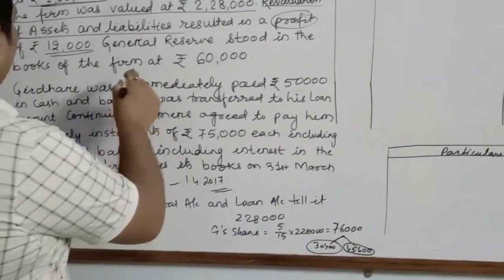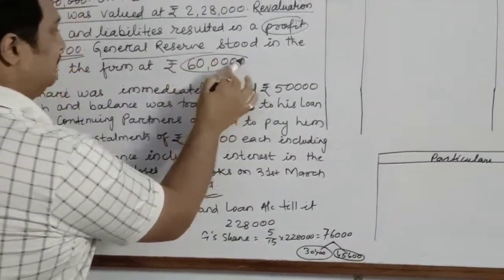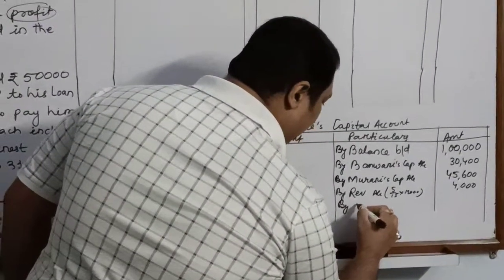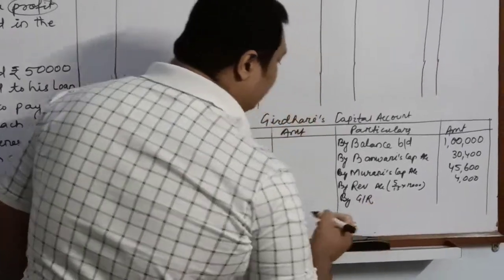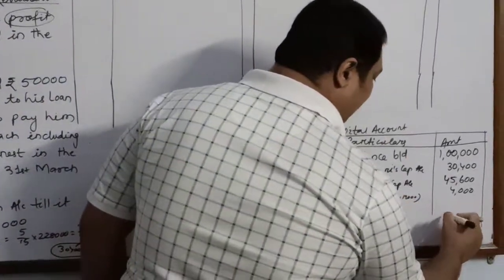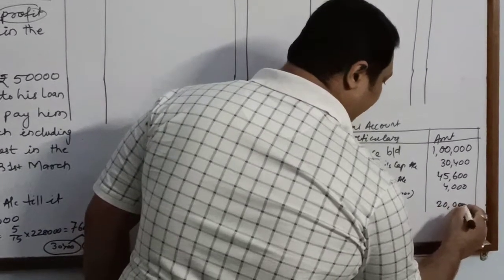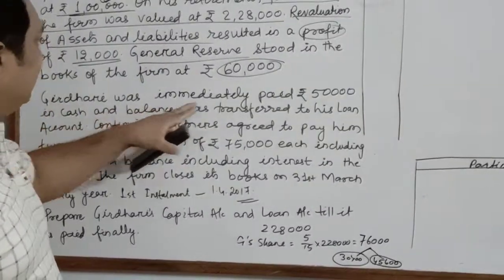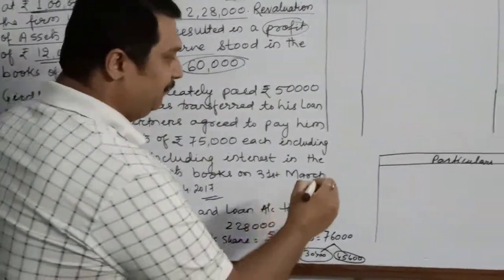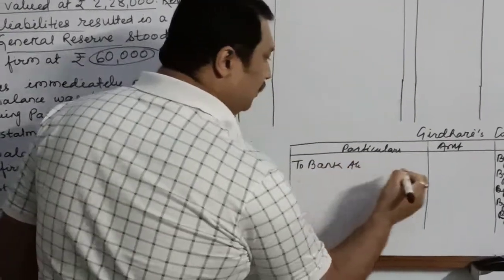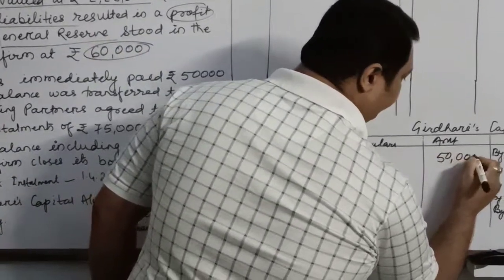Next is general reserve of rupees 60,000. So he must also get a share of the 60,000 by general reserve. 60,000 is the firm's general reserve. So his share, 5 by 15, will be rupees 20,000. Now the question says that Girdhari was immediately paid rupees 50,000. So here on the debit side I will write to bank account rupees 50,000.